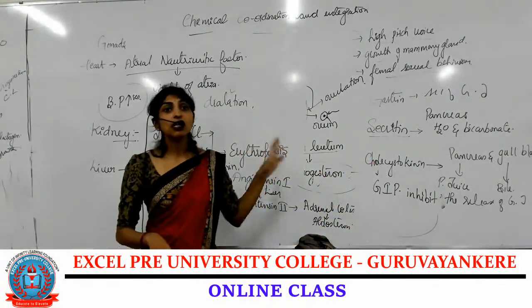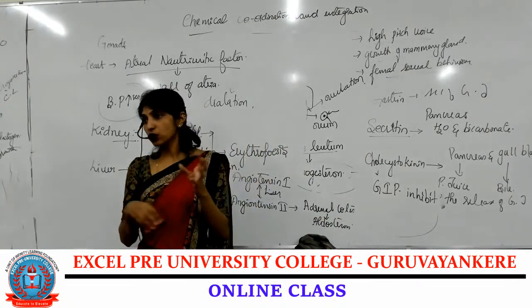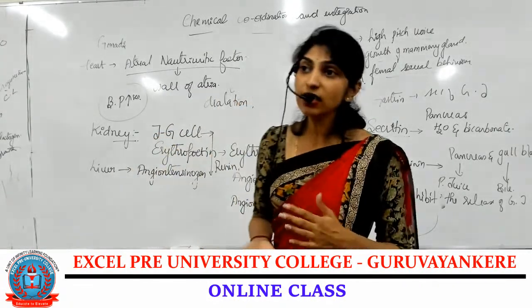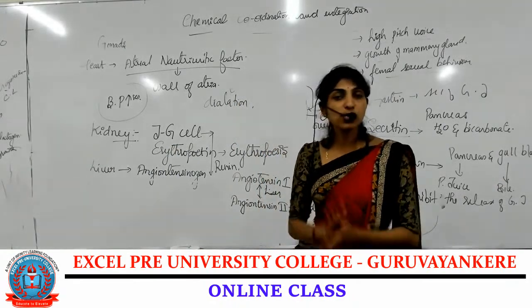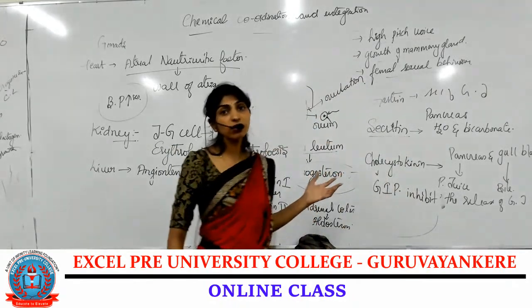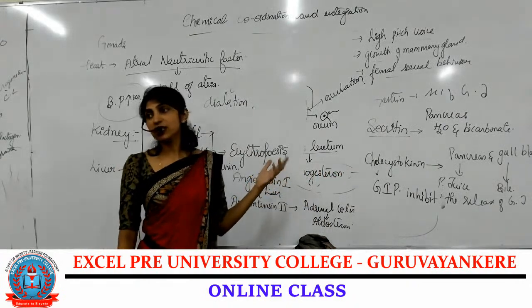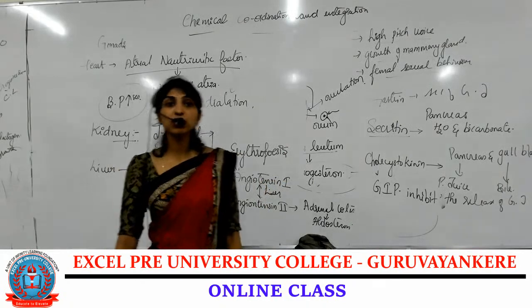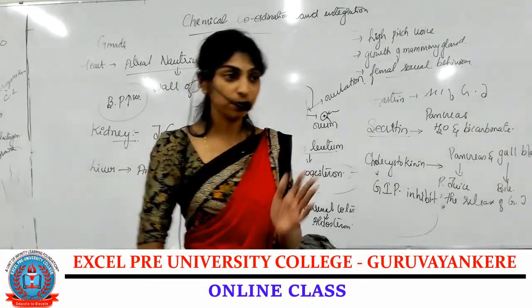Along with this, different parts of our body release growth hormones, which are involved in growth and development. In tomorrow's class, let's continue with the hormone action, and we'll start a new chapter, neural control and coordination.